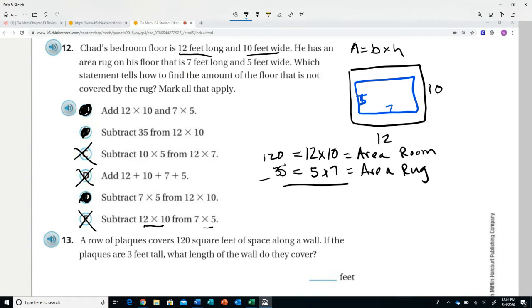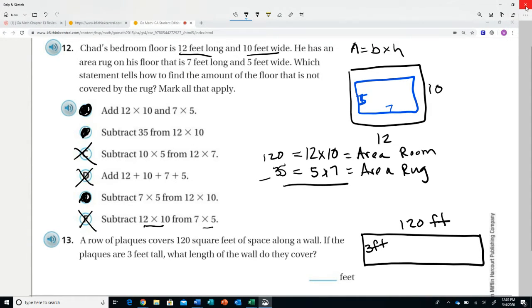Last question here. Question number 13. A row of plaques covers 120 square feet of space along a wall. If the plaques are 3 feet tall, what is the length of the wall they cover? All right, a row of plaques covers 120 square feet of the wall. So, long wall. If the plaques are 3 feet tall, what length of wall do they cover? Its area. Give it a try.